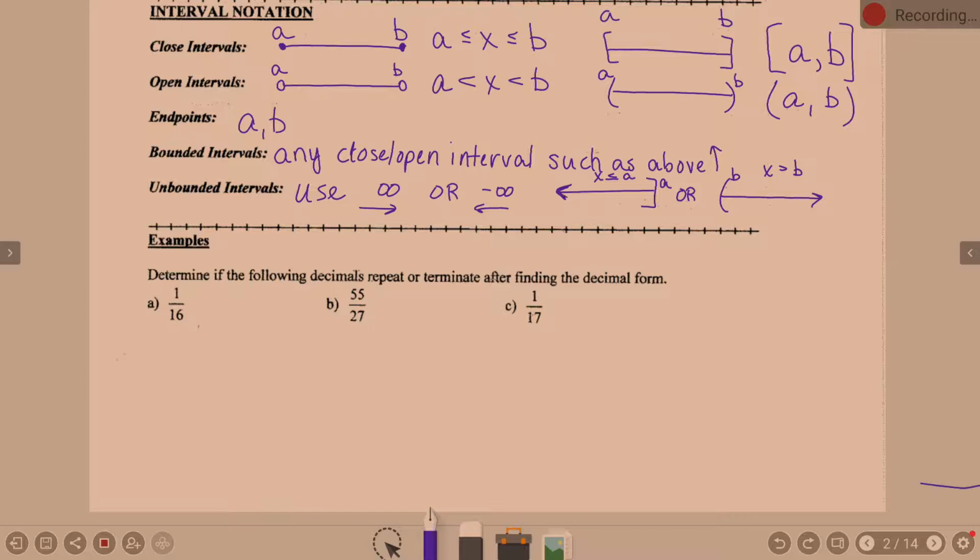Well, it's going off all the way to the left, yes? And what is off to the left if we keep going on and on and on? That's negative infinity. So you'd start with negative infinity, which always uses parentheses, comma. Now, if I follow this shading, where does it end? It ends at point A, and point A has a bracket.